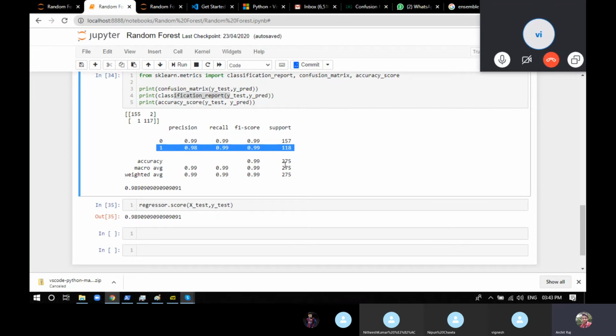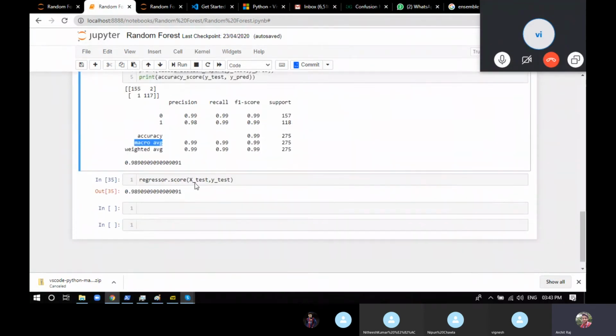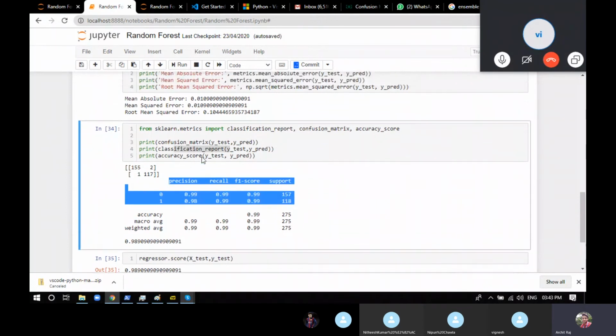Ignore support. You're never going to use support. And even for the no value, which is 0, and the yes value, which is 1, you get the precision, recall, and F1 score. So that's what you get in the classification report. You also get the accuracy, macro average, and weighted average. You're never going to use these things. Most of the time you're going to use the precision, recall, and F1 score.